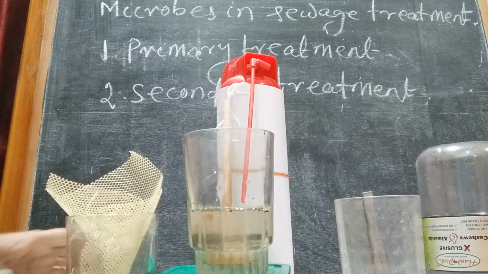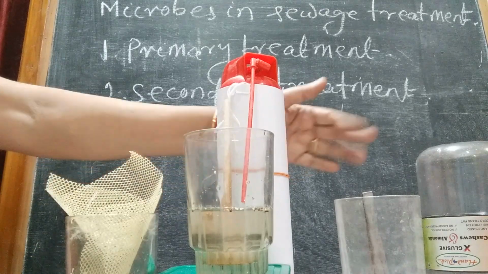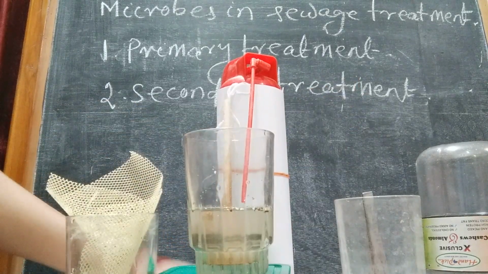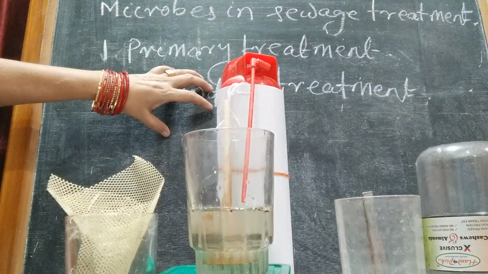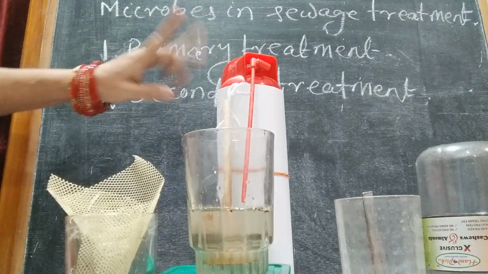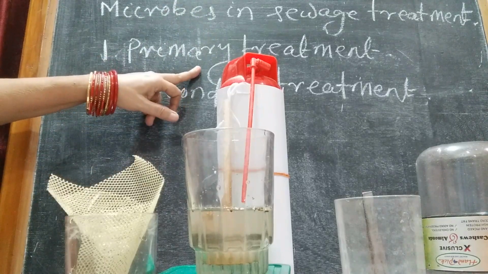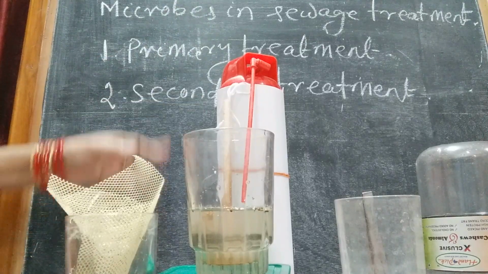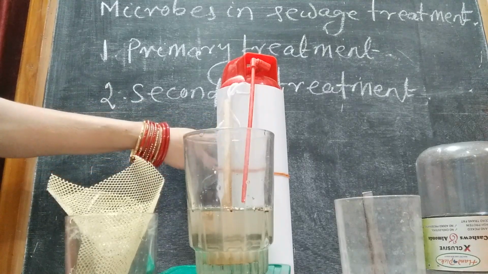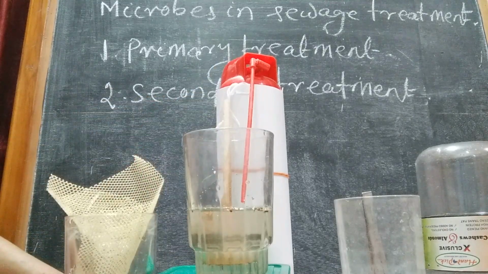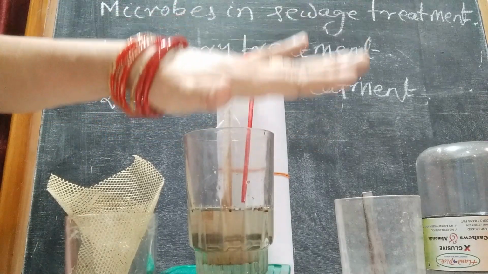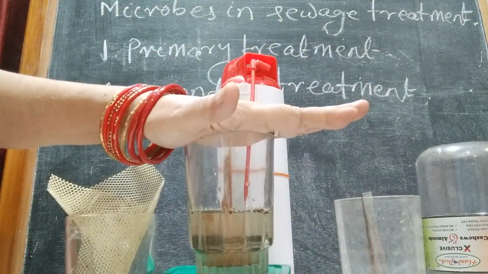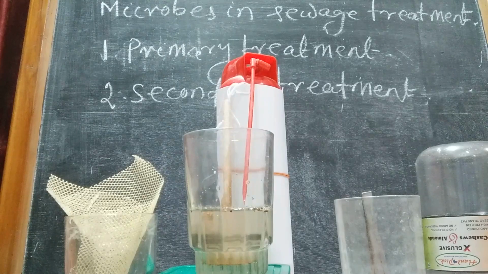After that the water is released to the water body. So what are the events that occur? Primary treatment and secondary treatment. In the primary treatment, two steps are important: filtration and sedimentation. It is followed by secondary treatment. Secondary treatment is nothing but the biological treatment. In the biological treatment, the effluent or the wastewater is taken in the aeration tank.